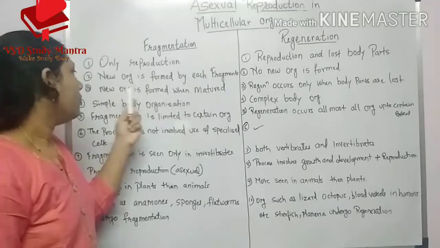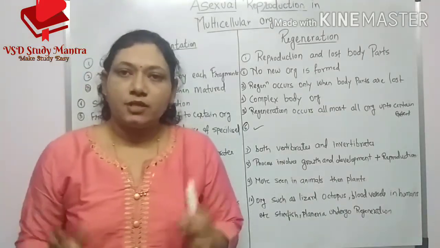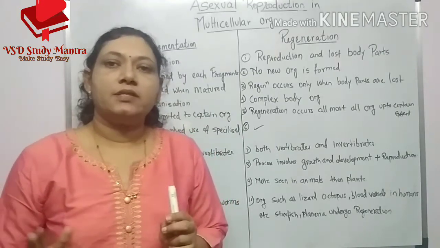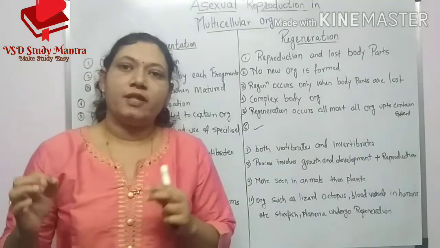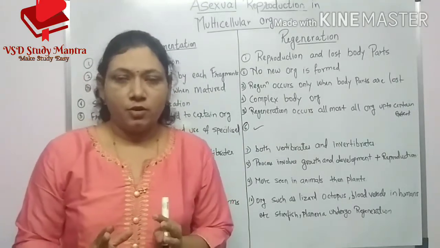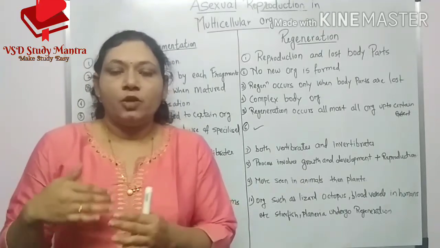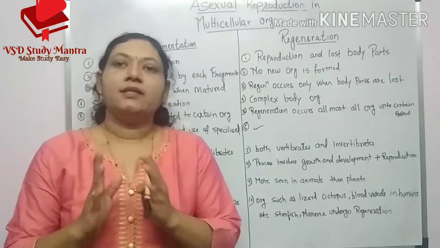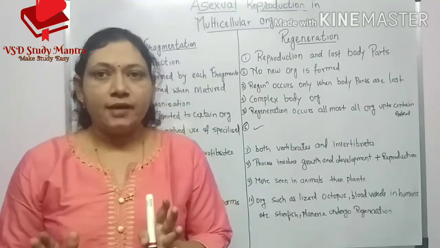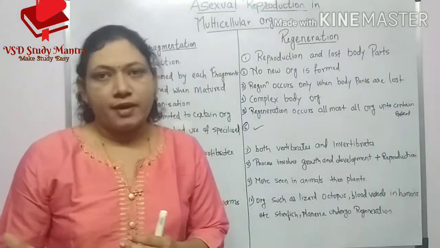Third point, when is a new organism formed? In the fragmentation process, the new organism is formed only when the organism is matured. When the organism is matured, the fragmentation process starts, the fragments are separated, and those fragments give rise to a new organism.